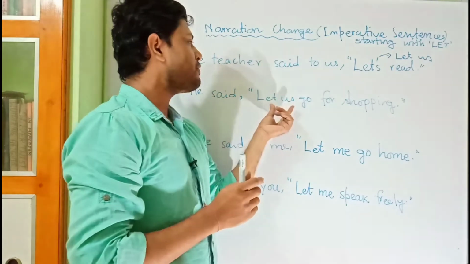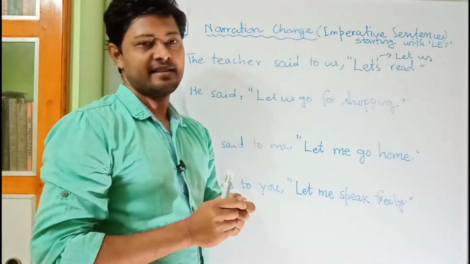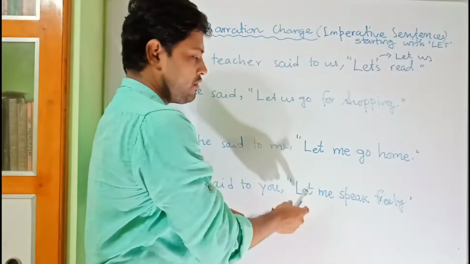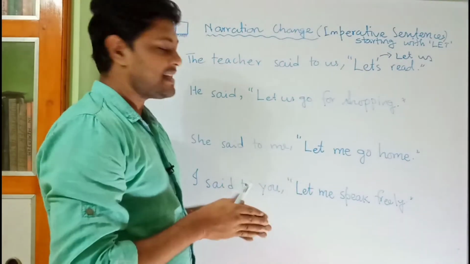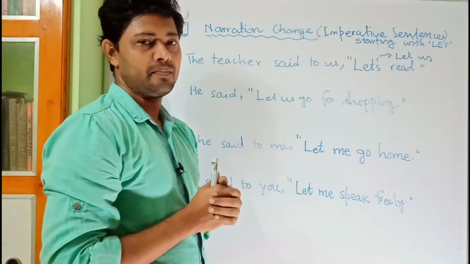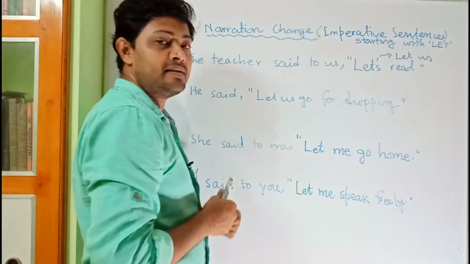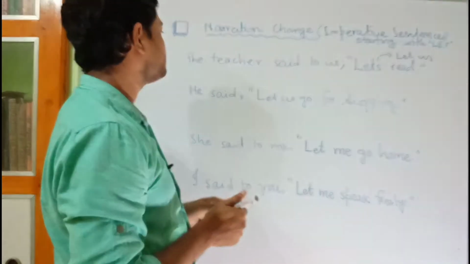So whenever you find let's or let us, in most of the cases it is a suggestion, and whenever you find let only, there is no let us, in most of the cases it's a kind of seeking permission and appeal.